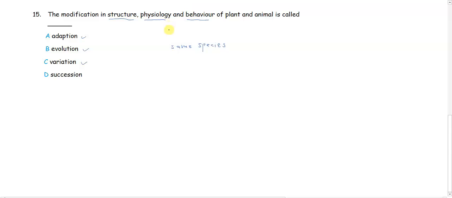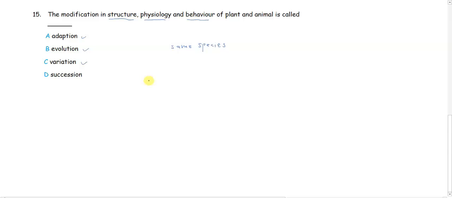Does that fit into the description we have in number 15? It says the modification in structure, physiology, and behavior of plants and animals is called. No, because variation is just telling us the differences. It's not telling us that certain things have been modified.